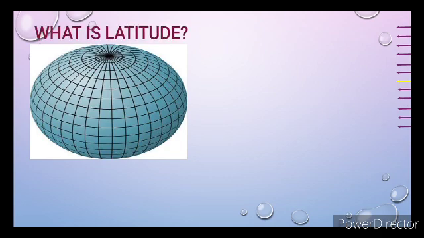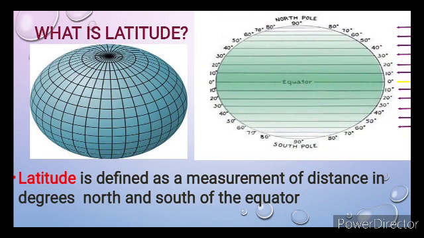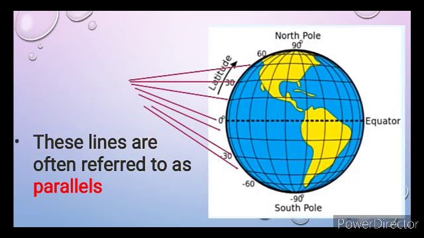What is a latitude? A latitude is defined as a measurement of distance in degrees north and south of the equator. Latitudes are imaginary lines running from east to west on the Earth's surface. Since the Earth is assumed to be a sphere, the distance of any place on the globe is measured in degrees. Lines of latitude are often referred to as parallels. This is because latitude is a line that runs parallel to the equator and never intersects. If you see measurements on the parallel, it is called latitude.